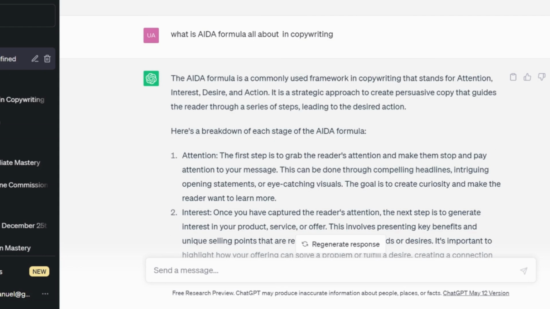The headline has to generate attention. It is the opening statement of that particular copy. It has to be an eye-catching visual. So the goal is to create curiosity and make your reader want to learn more, so they would like to read more. So that is the attention: to create a compelling headline, and also